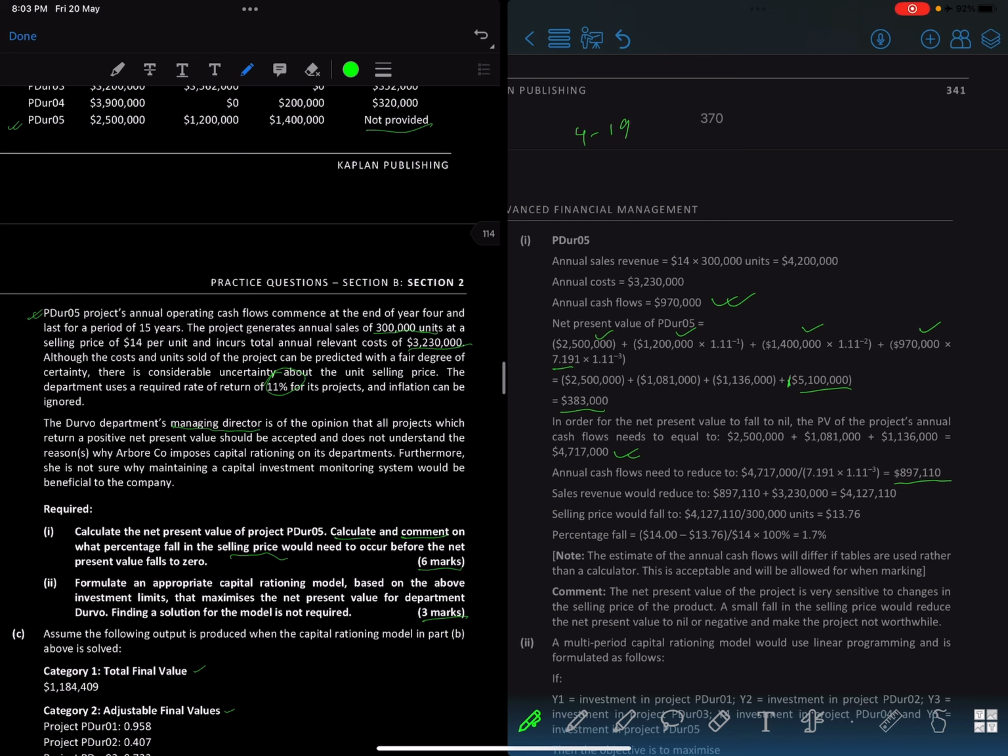Okay, so what would happen? The annual cash flow will need to reduce by that much, discounted at present value, right, in order for the NPV to fall, reduce to 4717.